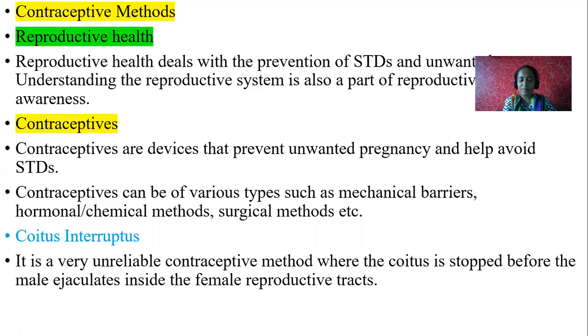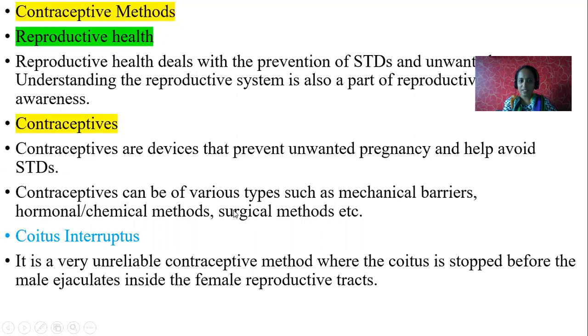If an infected person has sexual contact with a healthy person, he will transfer that disease to the sexually contacted person. So it should be avoided. How? By using contraceptives or devices.